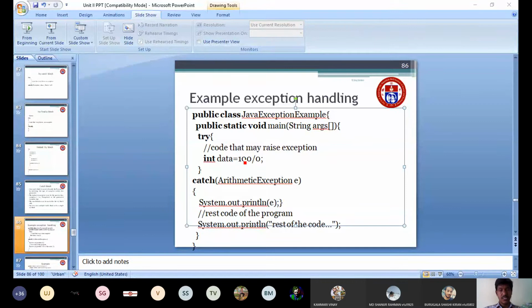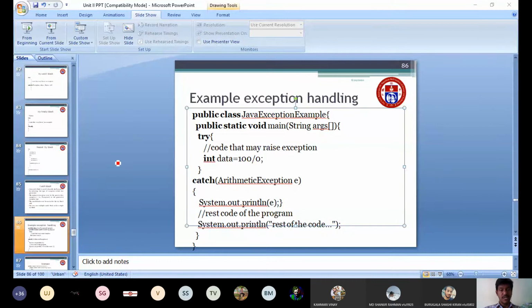This is the statement that generates an exception, int data equal to 100 divided by 0. It is an arithmetic exception.